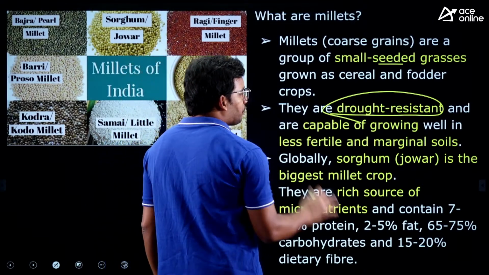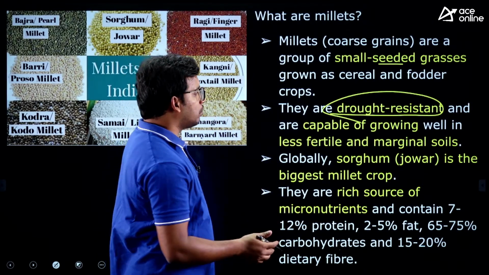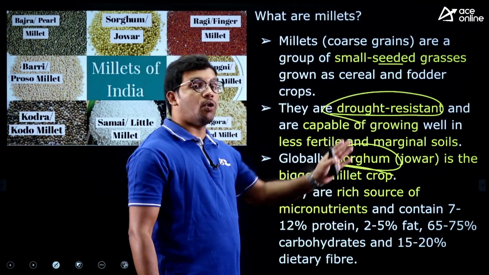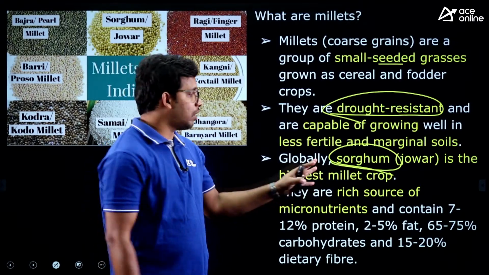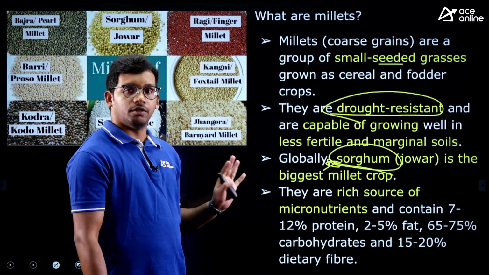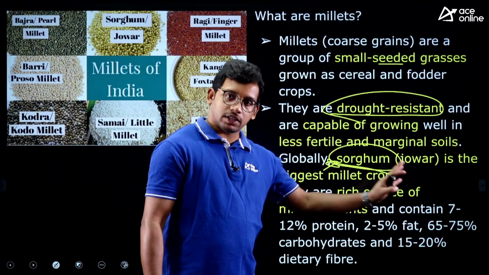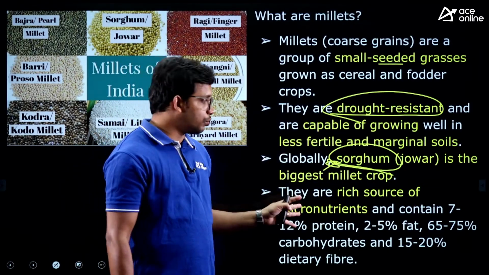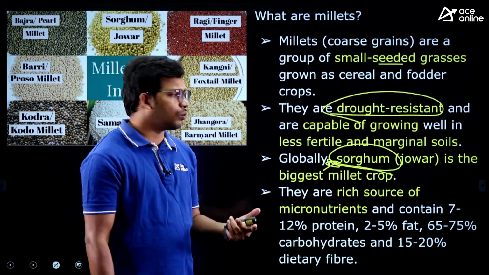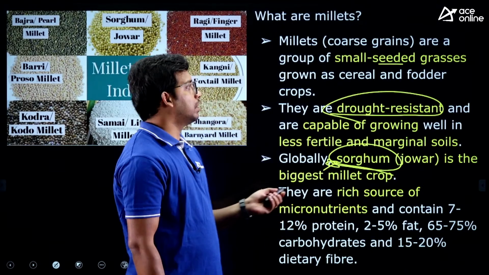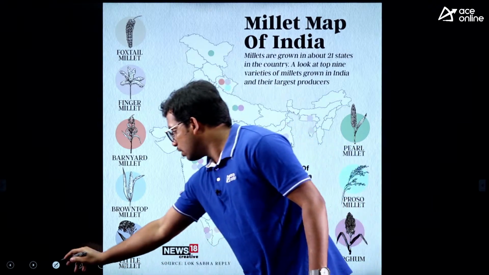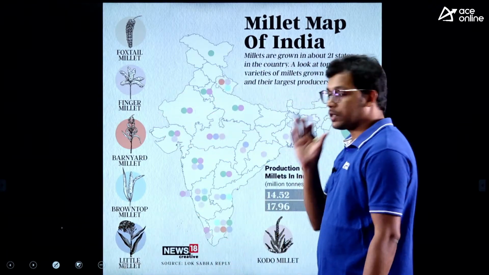And among the different millets we have, sorghum, or jowar locally, is the biggest millet crop in the world. This will also be asked in the exam. Sorghum or jowar is the largest millet crop in the world, right? These millets have high micronutrients like proteins, fats, carbohydrates. So you just know that there are multiple micronutrients. Fine. This is the most important one. This was taken from the News18 newspaper source, right?